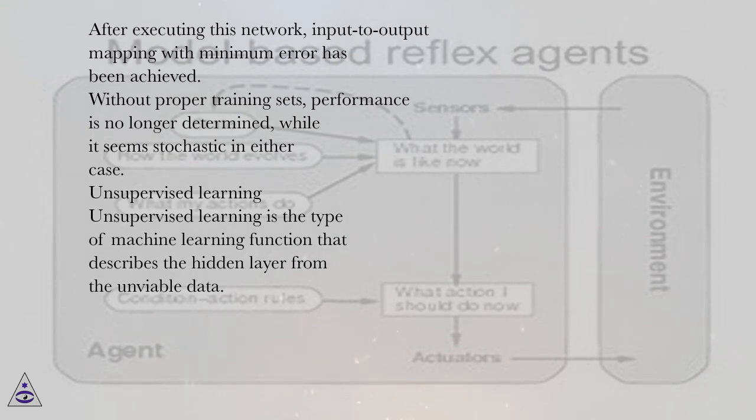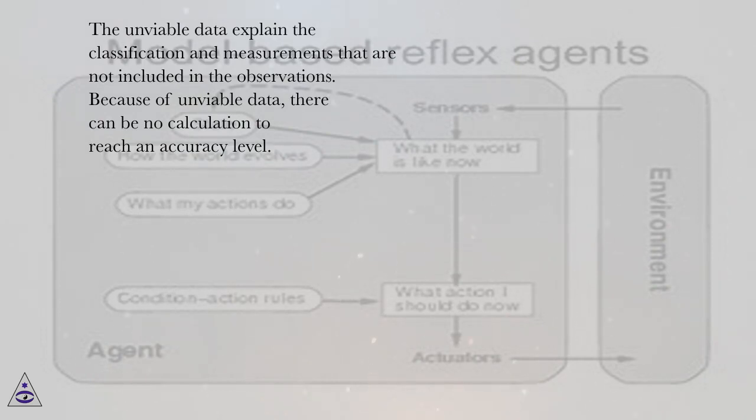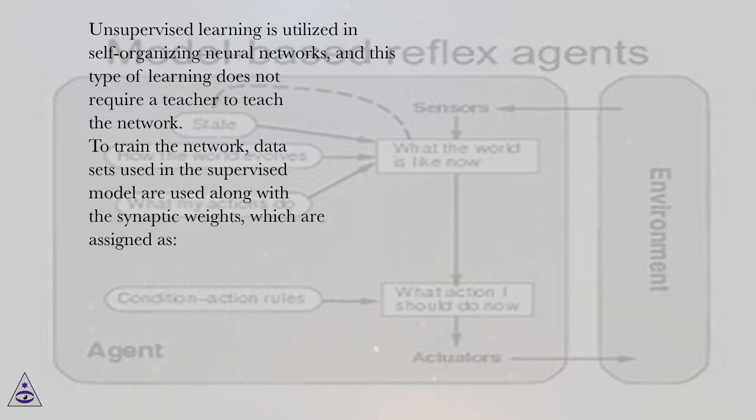Unsupervised learning. Unsupervised learning is the type of machine learning function that describes the hidden layer from the unlabeled data. The unlabeled data explain the classification and measurements that are not included in the observations. Because of unlabeled data, there can be no calculation to reach an accuracy level. Unsupervised learning is utilized in self-organizing neural networks, and this type of learning does not require a teacher to teach